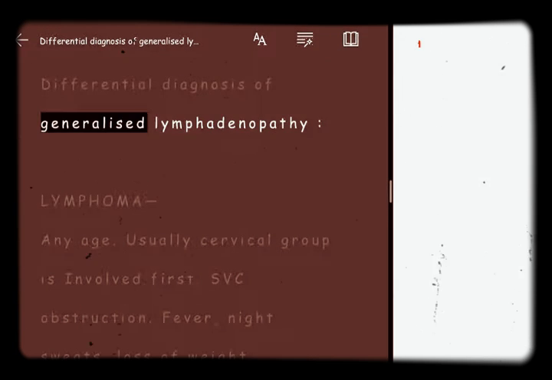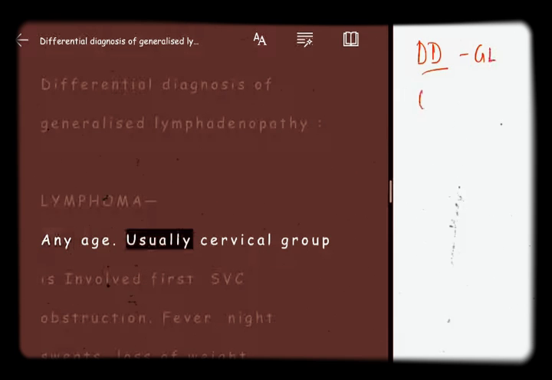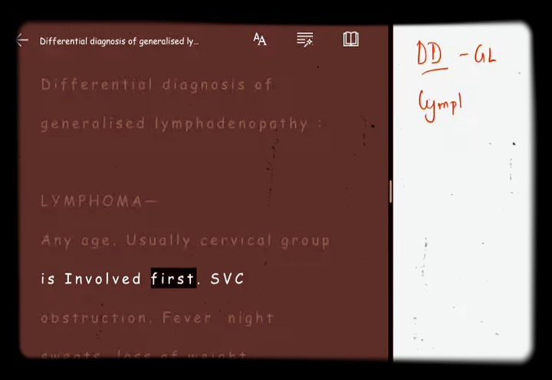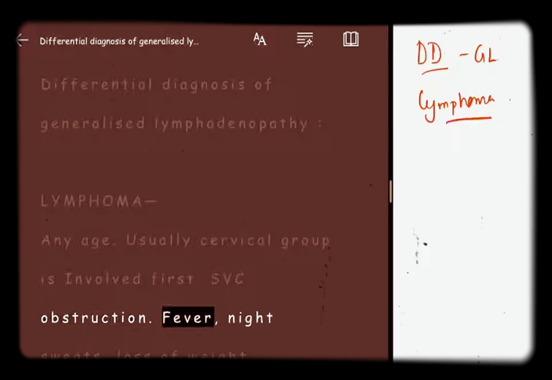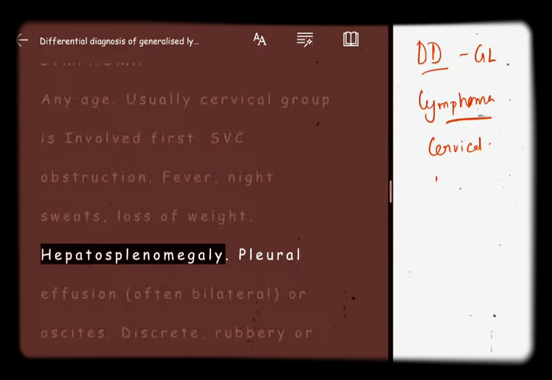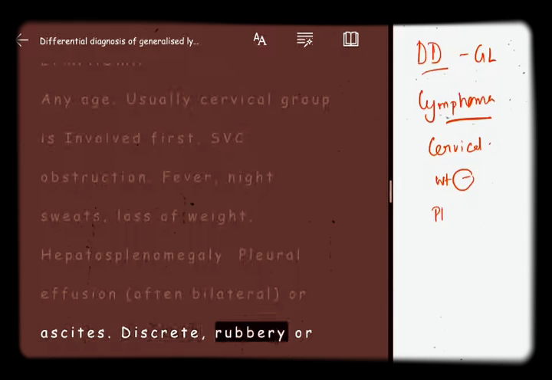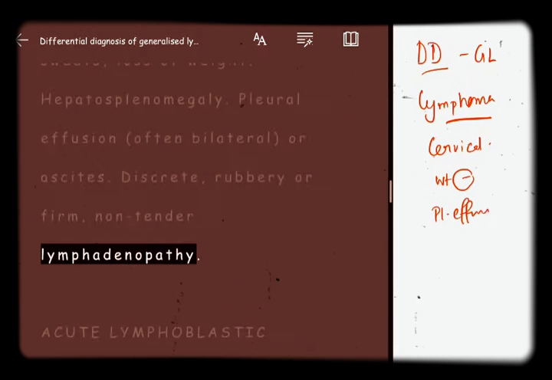Differential diagnosis of generalized lymphadenopathy. Lymphoma. Any age. Usually the cervical group is involved first. SVC obstruction. Fever, night sweats, loss of weight. Hepatosplenomegaly. Pleural effusion, often bilateral, or ascites. Discrete, rubbery or firm, non-tender lymphadenopathy.